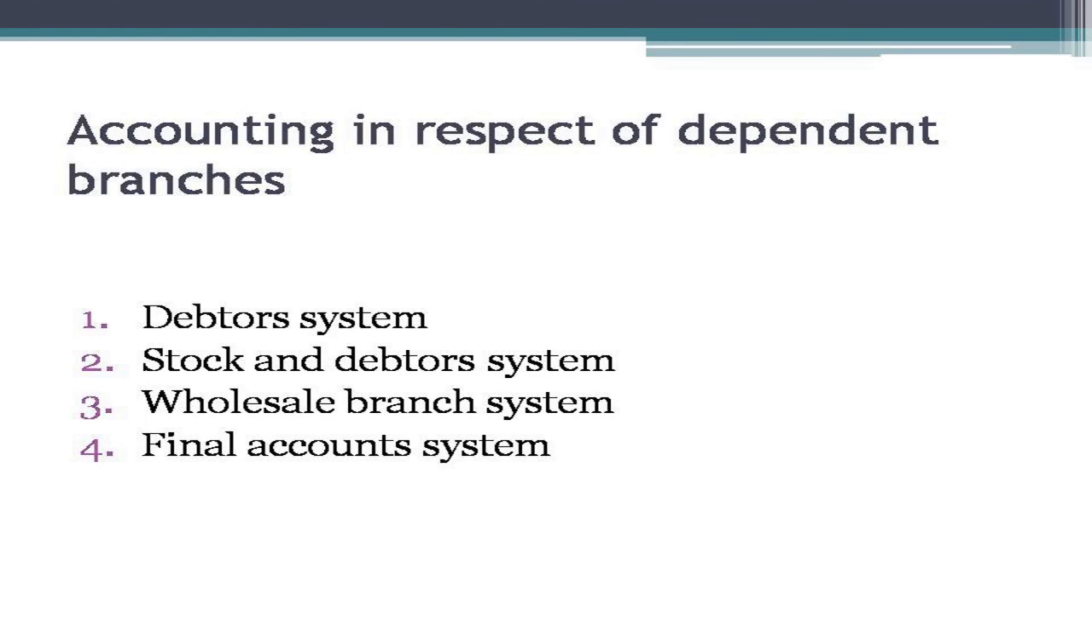Now let's see about the accounting systems in respect of the dependent branches. There are four accounting systems. The first one is the debtors system, the second one is the stock and debtors system, the third one is the wholesale branch system, and the last one is the final account system.